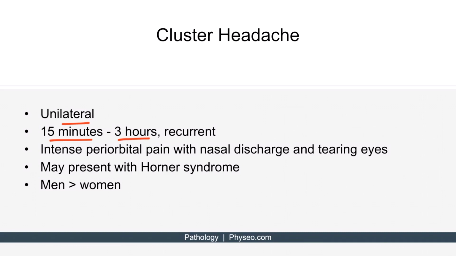Someone with cluster headache often has an intense periorbital pain with nasal discharge and tearing eyes. Also, the sympathetic nerve ending could be irritated, resulting in Horner syndrome, in which patients present with miosis, ptosis, and anhidrosis. Finally, these are more common in men than women.